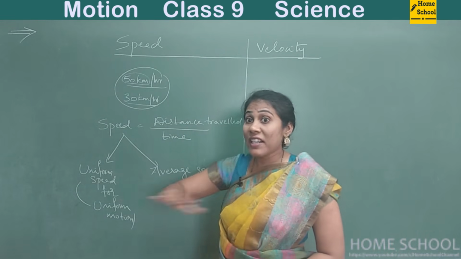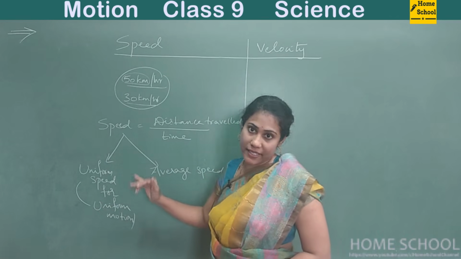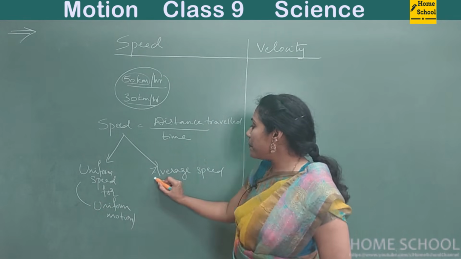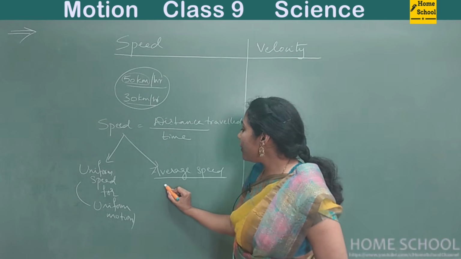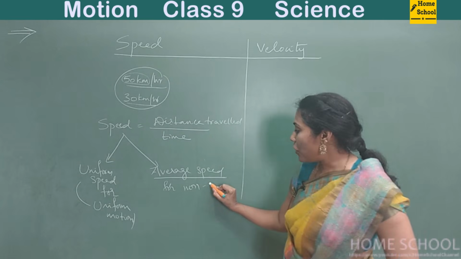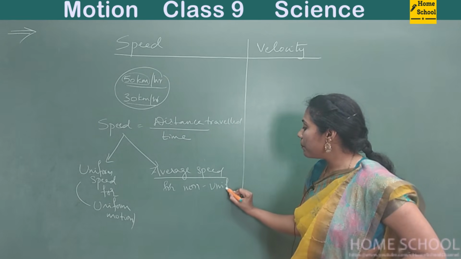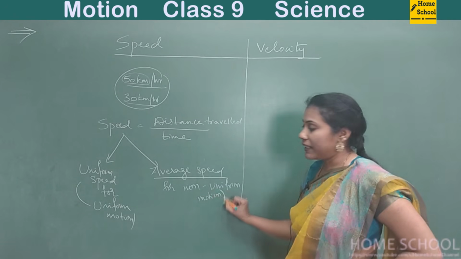It is not constant. It will not remain the same all the time. Such a speed we call average speed. So average speed we talk about for non-uniform motion. Okay. So this is really very important.